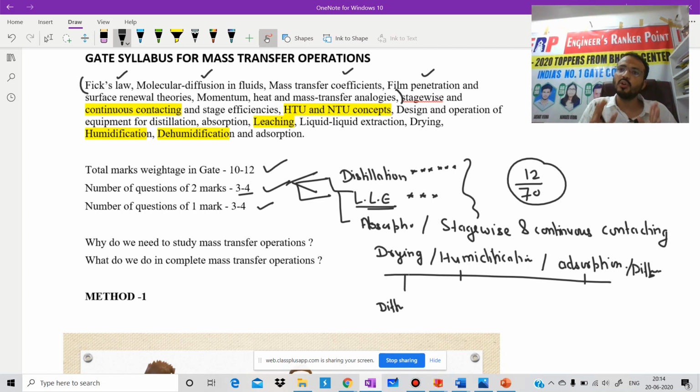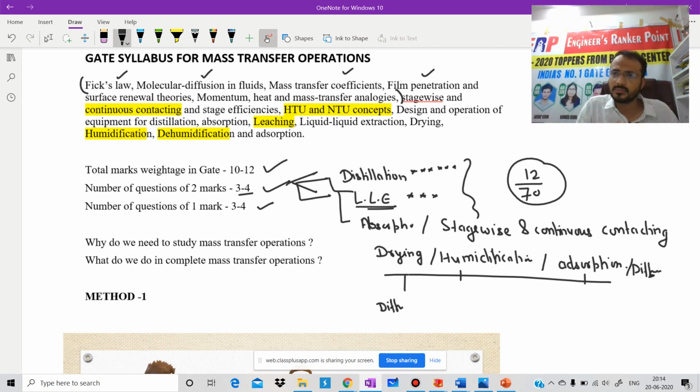Now again, one of the most confusing sections for students is the mass transfer coefficient, because we have a lot of confusion. Sir, in which condition will we use ky, in which condition will we use ky prime, in which condition will we use kx, kg, kc? We will discuss all these very elaborately. Second, molecular diffusion in fluids, and our first topic is Fick's law.